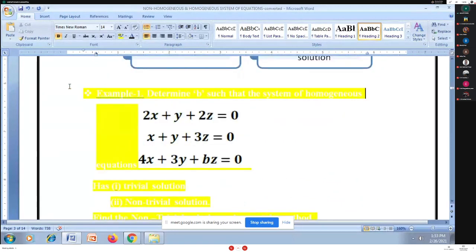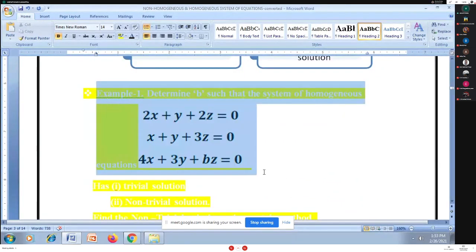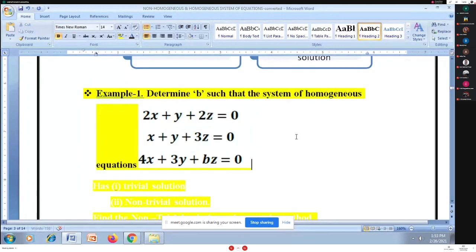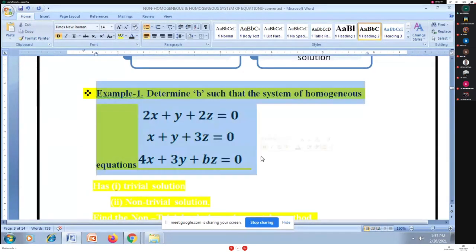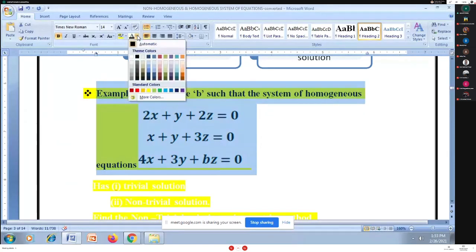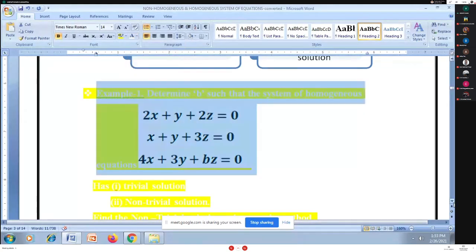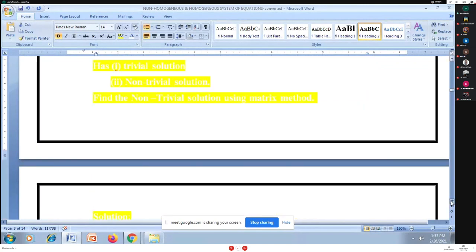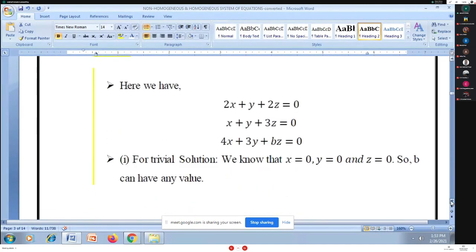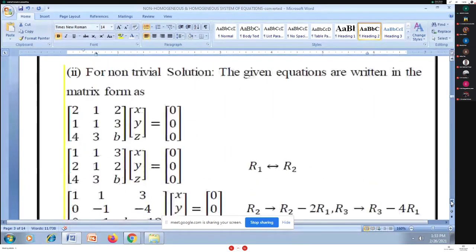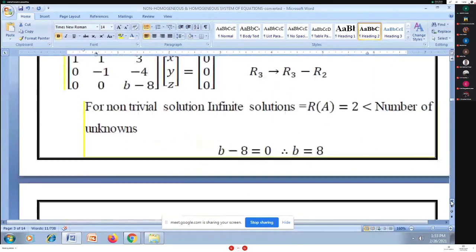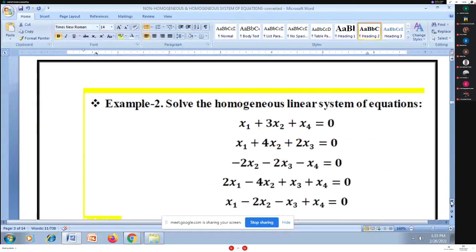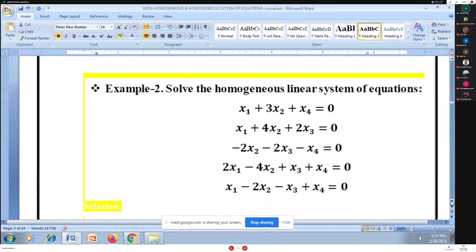Let us quickly go for one of the examples here. No, I will not go for this example right now because it contains an unknown. I'll go for this afterwards. In place of that, I'm going for the second example here. Then I'll come to this first one afterwards. I have to solve this homogeneous system.